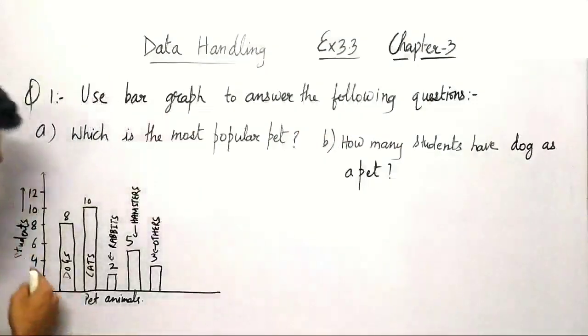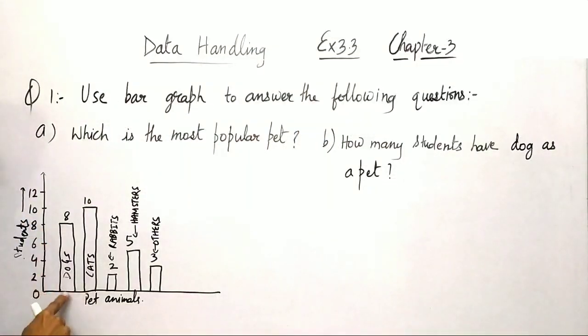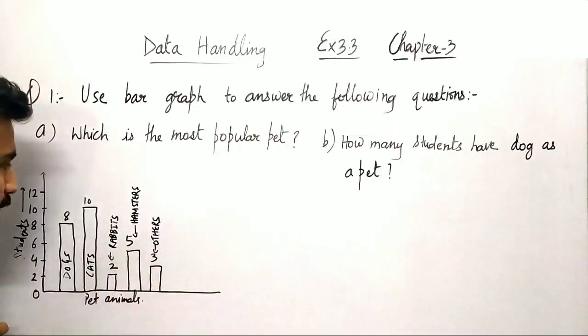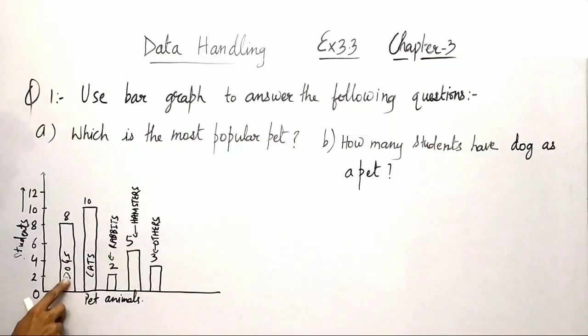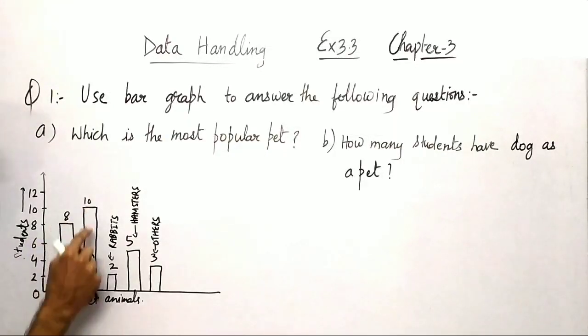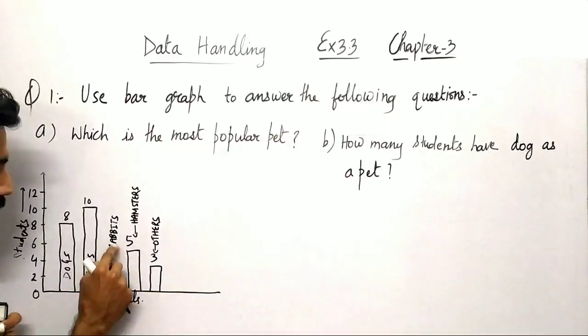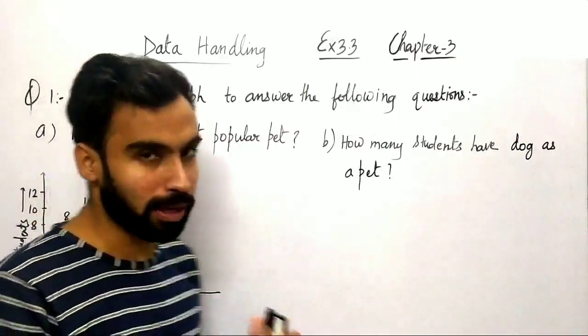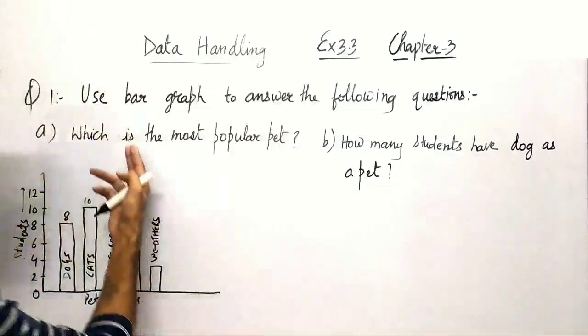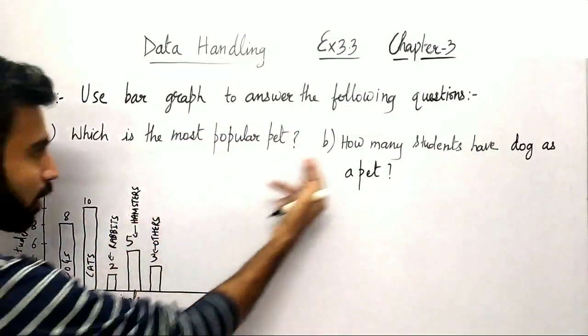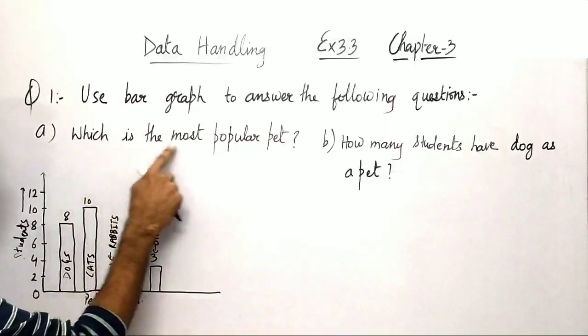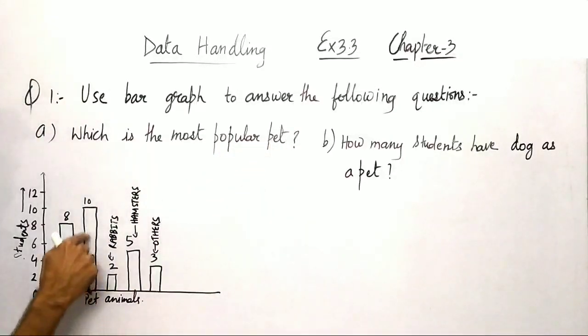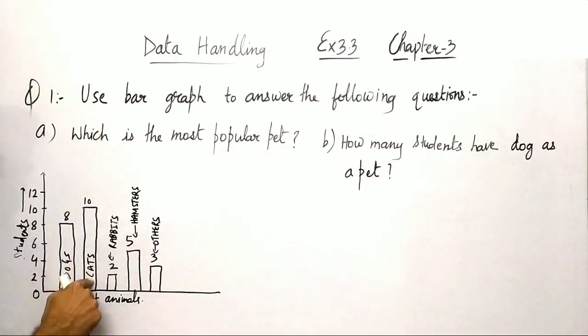So here, all the students of class 7th have got animals like dogs, cats, rabbits, hamsters and others. So you can see, how many students have dogs? You can see 8 students. Then 10 students have cats, then 2 have rabbit, 5 have hamsters and 3 have other pets, right? Now the questions here are based on the bar graph. The first part is which is the most popular pet. You can see the animal with the highest count is cats.